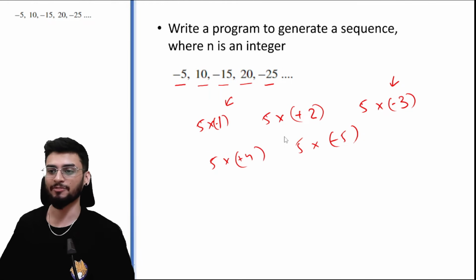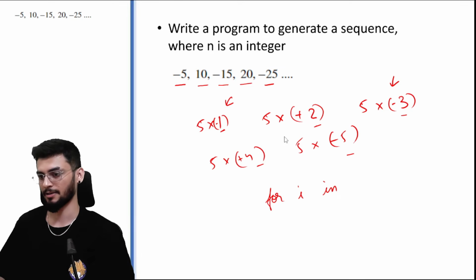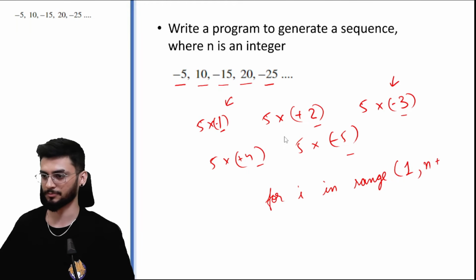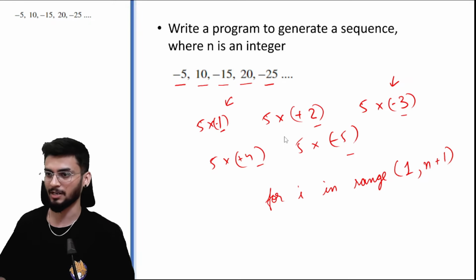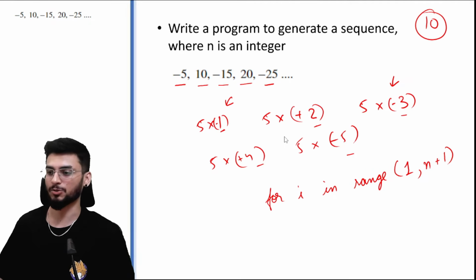Here we are multiplying 5 with every number, but that number is changing from 1, 2, 3, 4, 5. So we can say for i in range 1 till n plus 1. If I want to print 10 digits, so I would just say n plus 1.